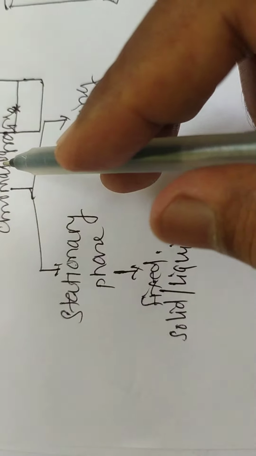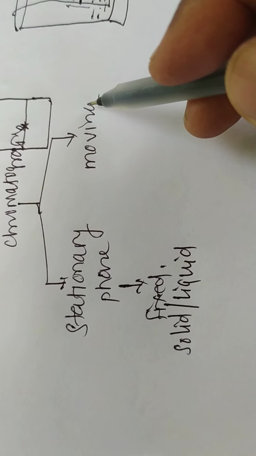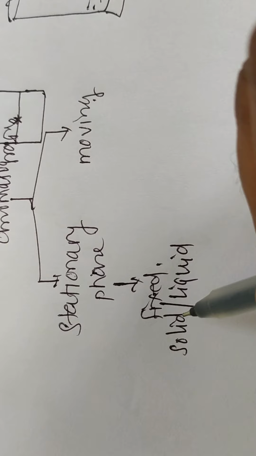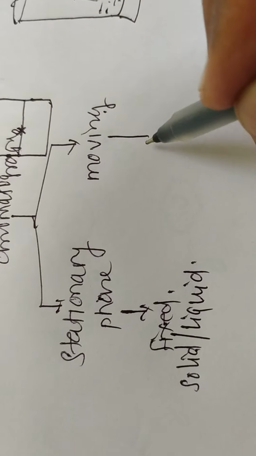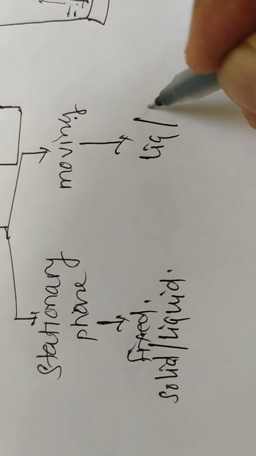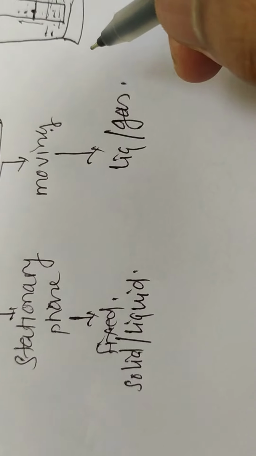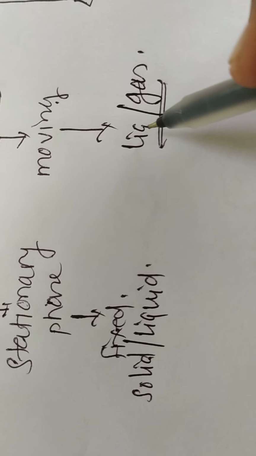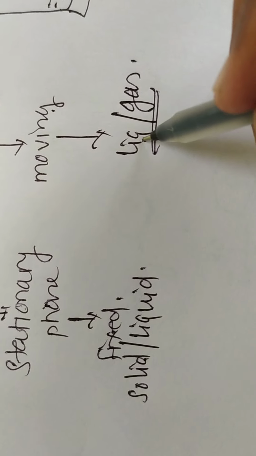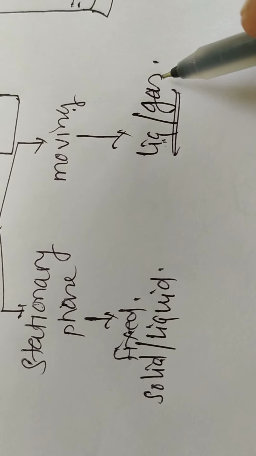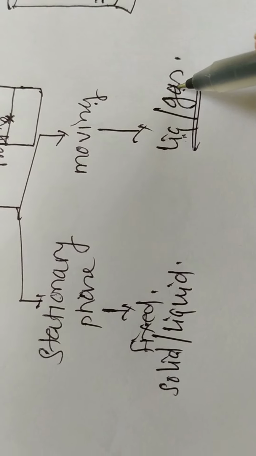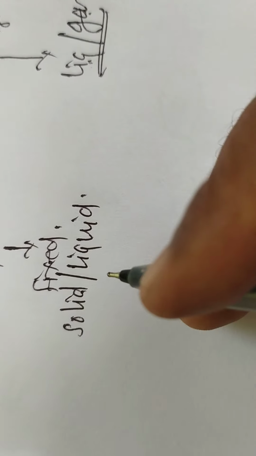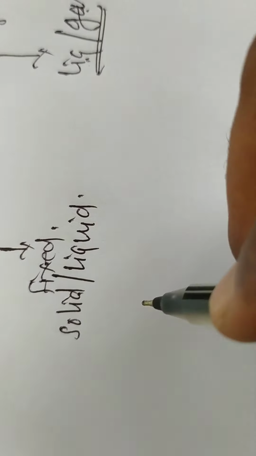Means in chromatography there are two phases. One is the stationary phase, another is the moving phase. Stationary phase is in the form of solid or liquid, and moving phase is in the form of liquid or gas. Okay, and this moving phase is used in the form of solvent, means liquid form generally, and gas is also used as a moving phase.